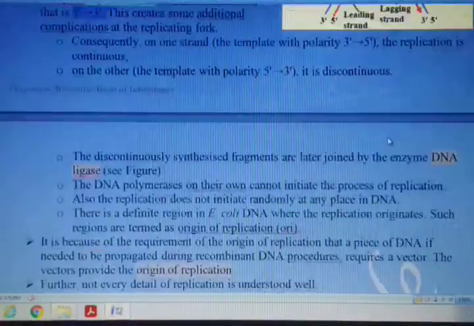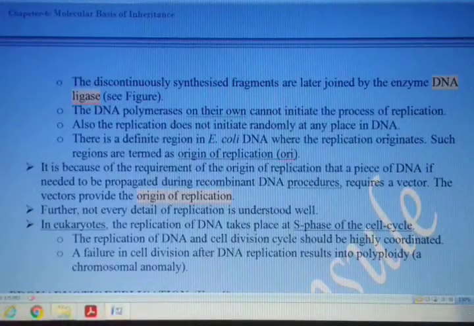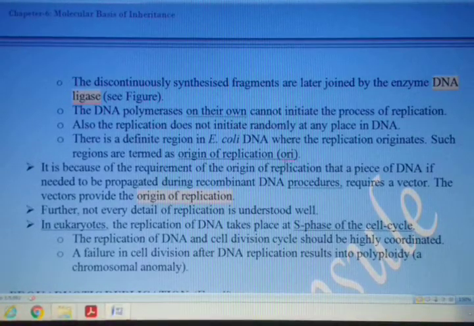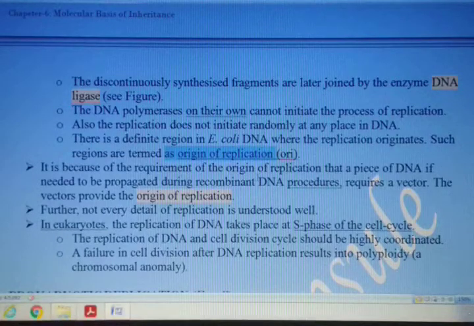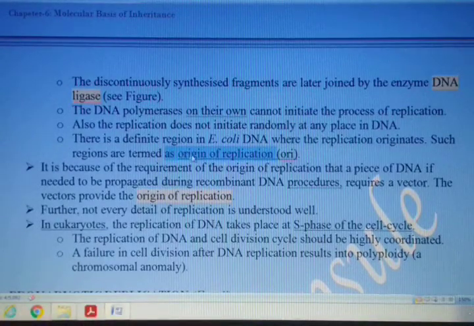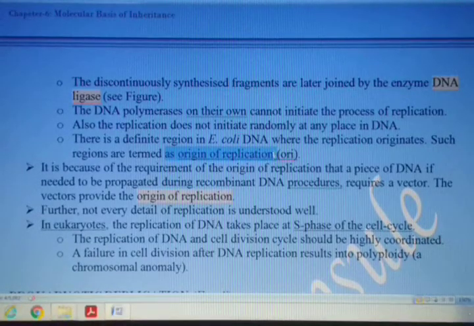Now over here one thing is important to understand, as to how replication takes place, how replication starts. The point at which the replication starts is called the origin of replication. The double chain or double helix of the DNA is present and a small separation of the two chains starts. And that point at which this separation starts is called the origin of replication.